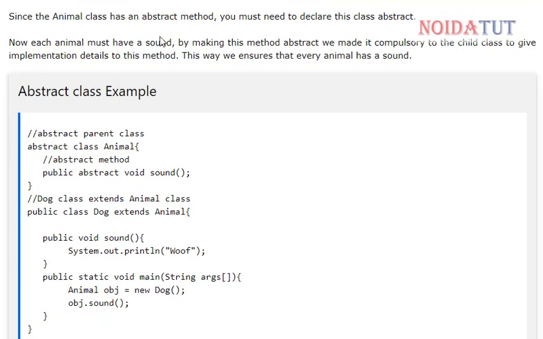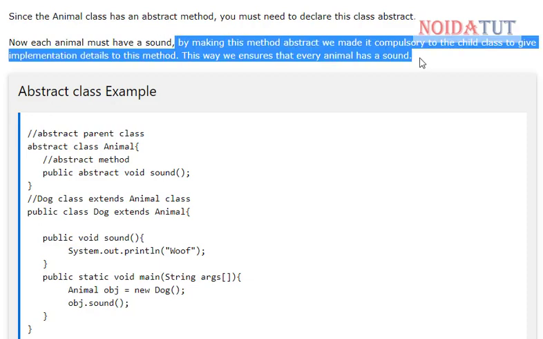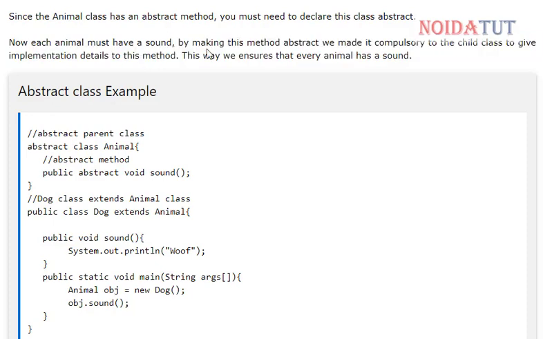Since the Animal class has an abstract method, you need to declare the class abstract. Now each animal must have a sound. By making this method abstract, we have made it compulsory for the child class to give implementation details to this method. This way we ensure that every animal has a sound.